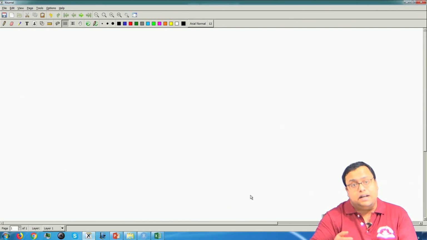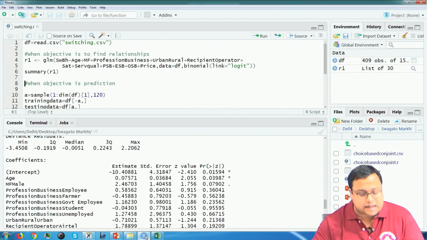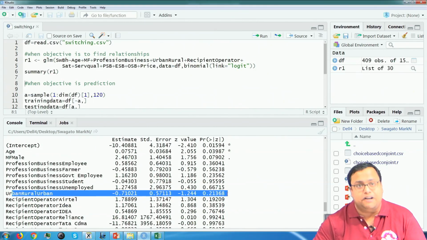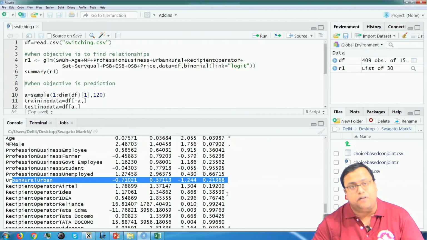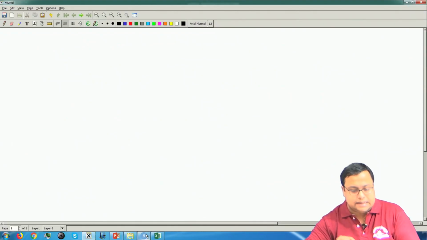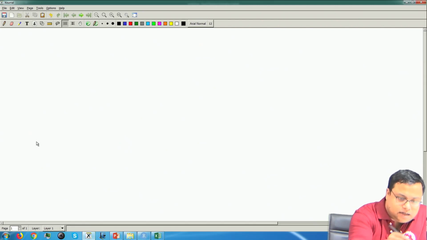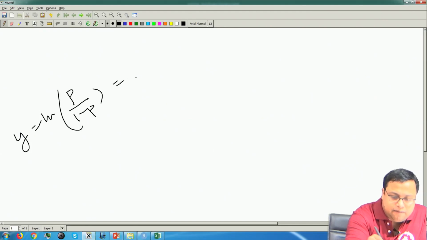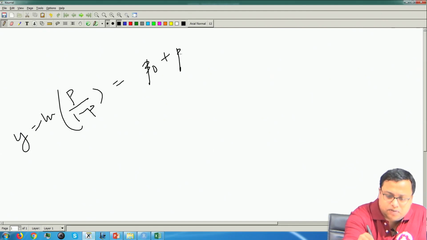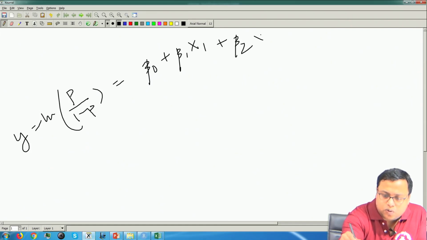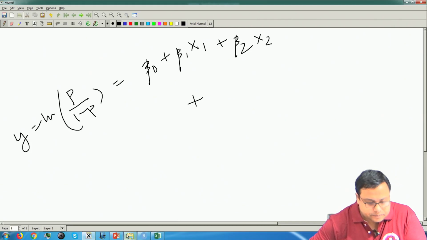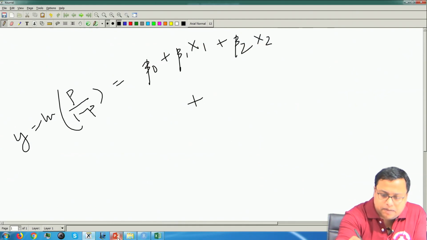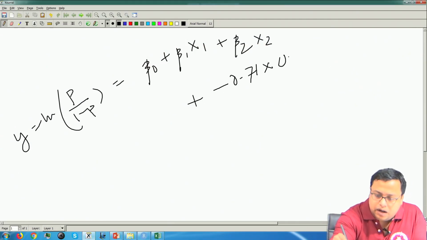Now we have to also consider what the dummy variable is. So what does this categorical variable mean? By chance, if urban rural is coming insignificant here, by chance if that was significant, what would have been the meaning? The meaning is that whatever is my y, let us say y is equal to ln p by 1 minus p, is actually beta 0 plus beta 1 x 1 plus beta 2 x 2 plus basically minus 0.71 into urban.